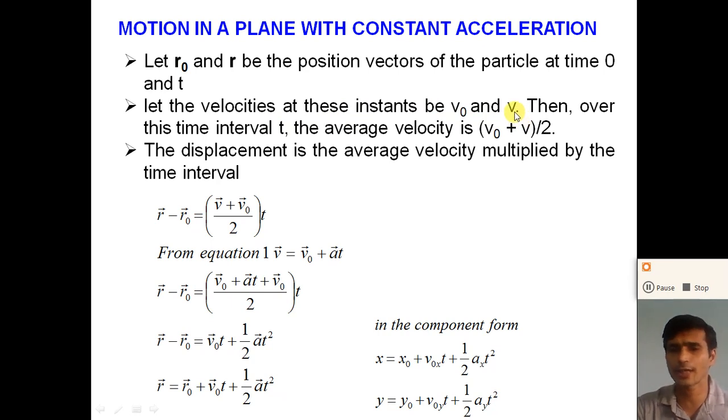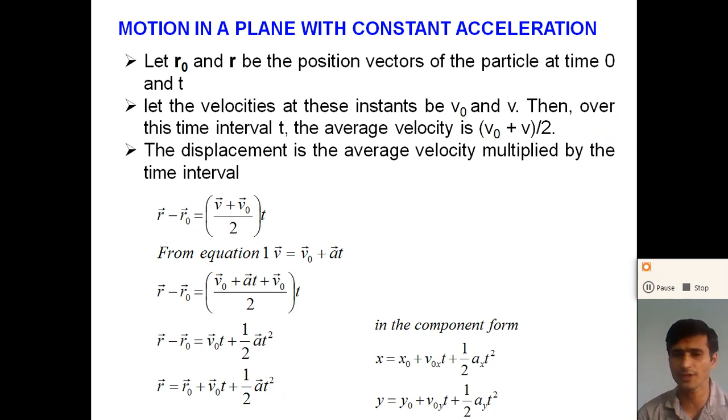So during this time interval the average velocity is (v0 plus v) divided by 2. Now displacement can be calculated by multiplying the average velocity with the time interval t.